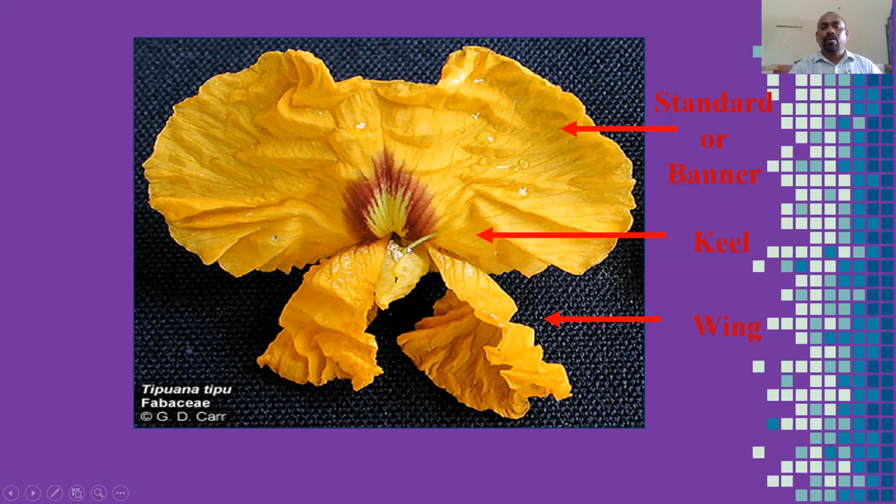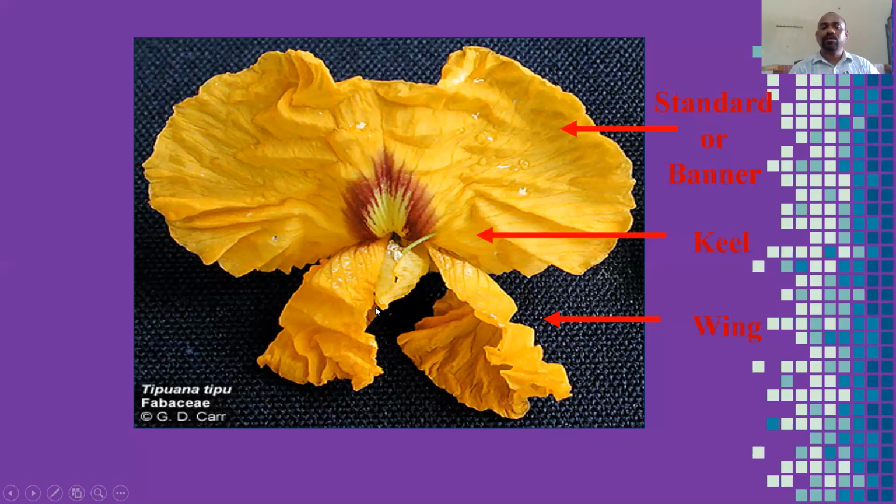Then the parts present on the lower side forcefully come and attach to the chest portion of the bee, and all the pollen grains attach to the front part of the bees or butterflies. Again, when it visits another flower, the same process occurs there. Due to this, pollination will occur.